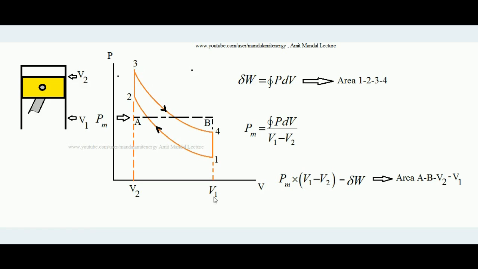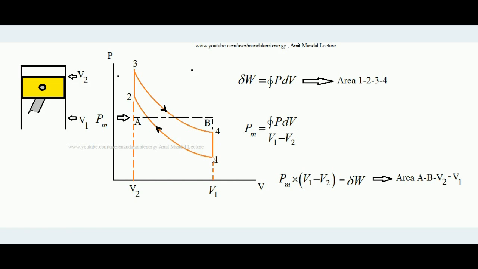Now on the x-axis there is volume. So in case I divide the area of this loop by the net change in x-axis, that is V1 minus V2, I will get a number, that is the mean effective pressure.